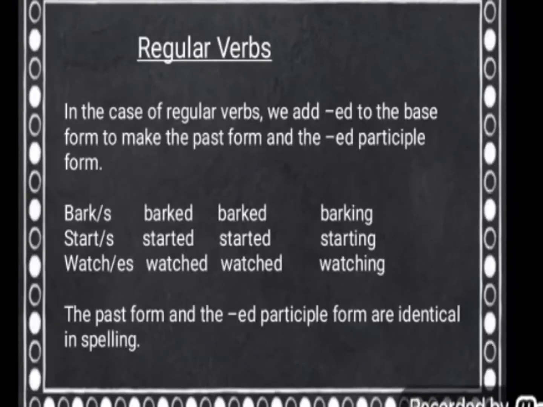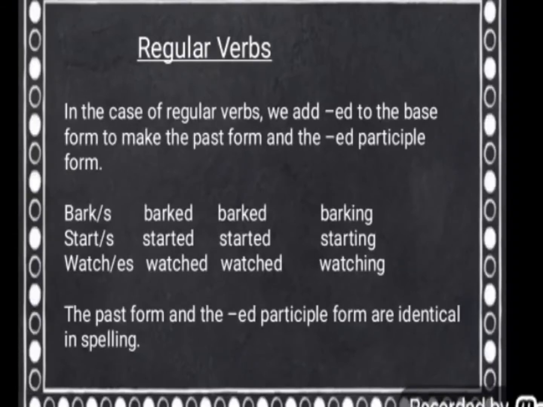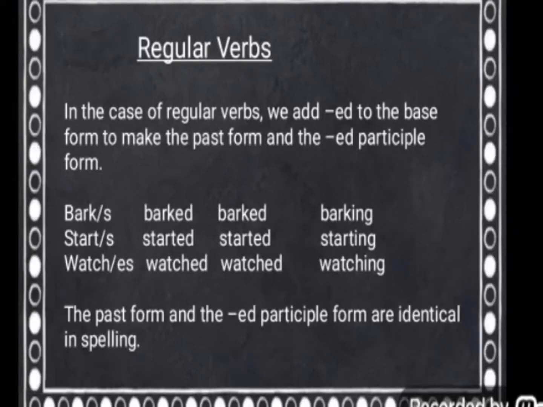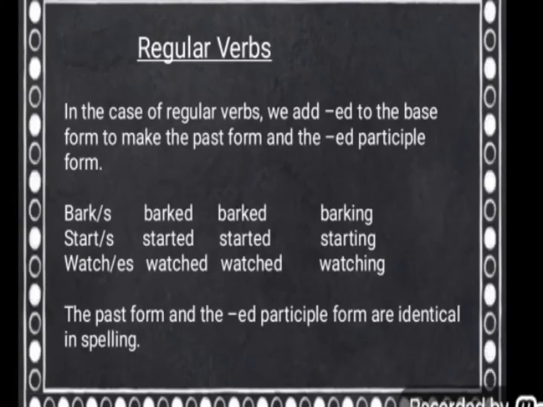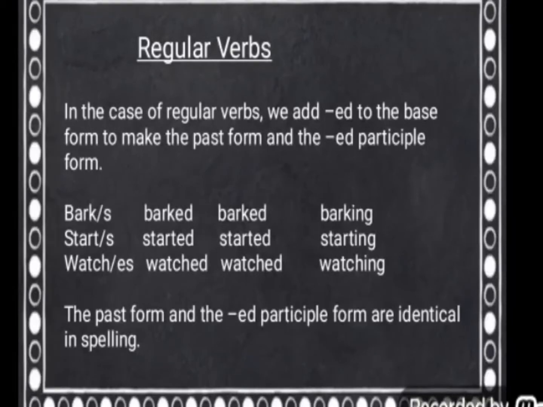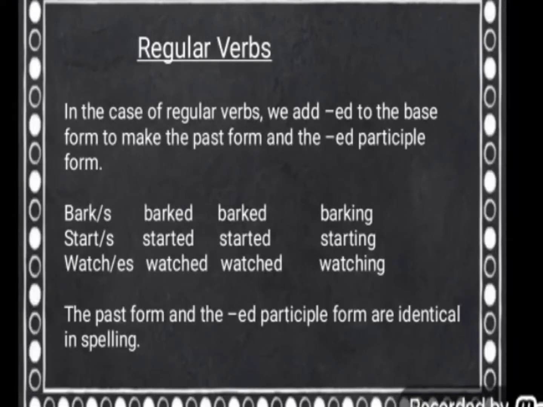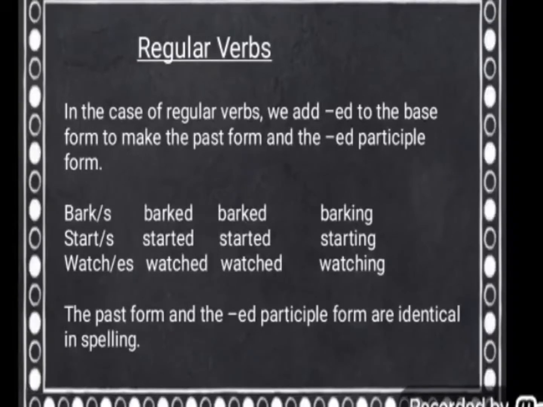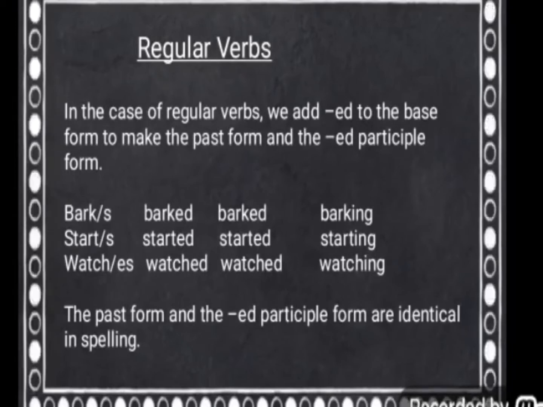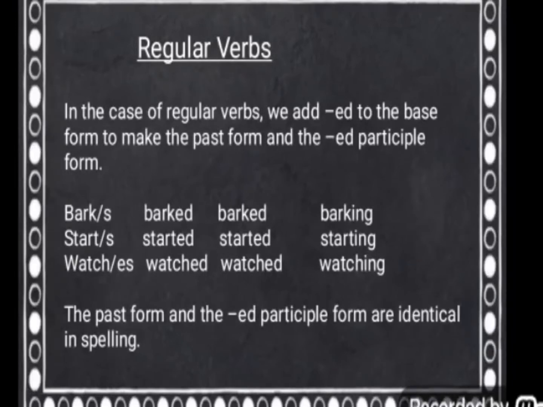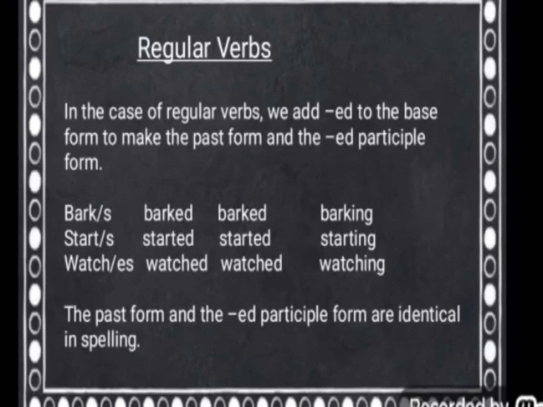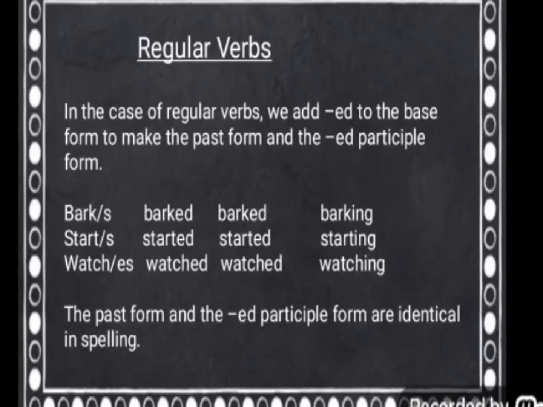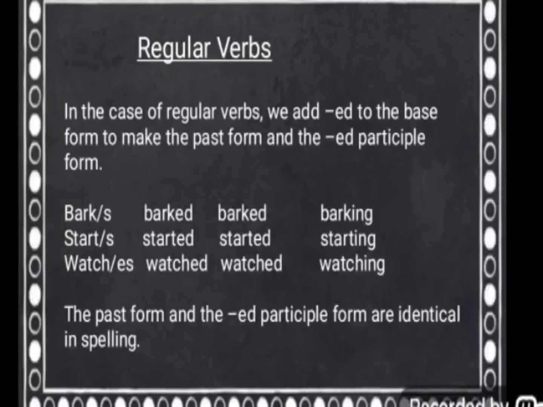Another example is start. In the base form we use s, that is starts. The second form, that is the past form, is started. Past participle form is started, and the ing form is starting. Another example is watch or watches as the base form, watched, watched, watching. Now see here, the past form and the ed participle form are identical in spelling.